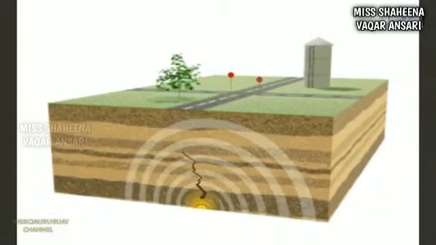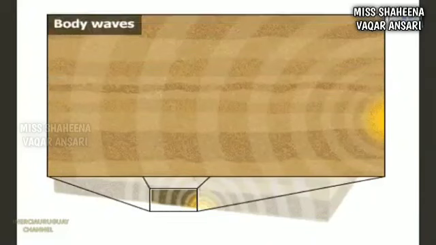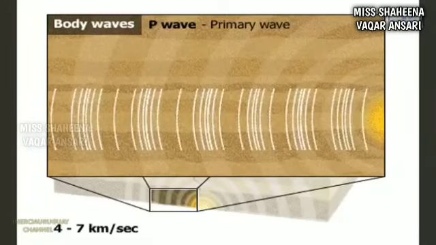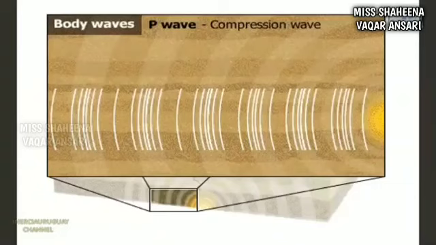The energy released by an earthquake radiates from the focus as body waves. There are two types of body waves. The fastest wave is called the P wave or primary wave. It moves between 4 to 7 km per second, depending on the density of the rock it is moving through.